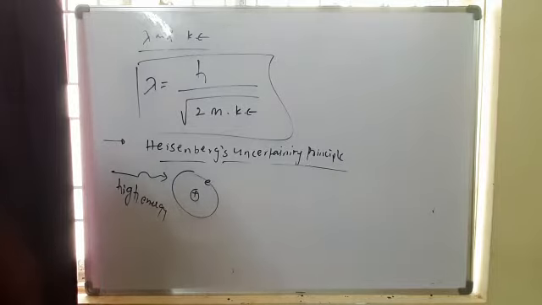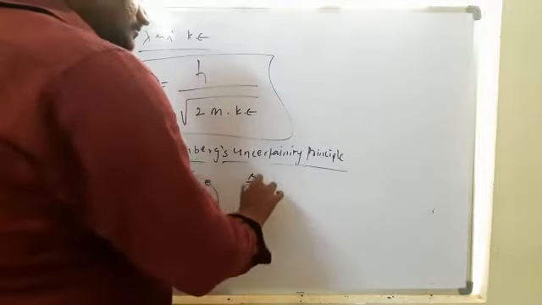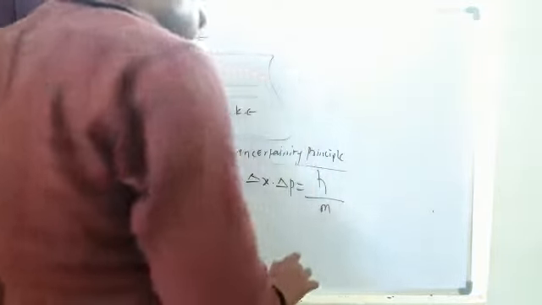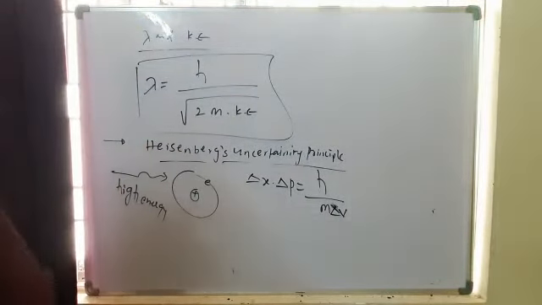So according to this theory, delta x into delta p equals h by m delta v.